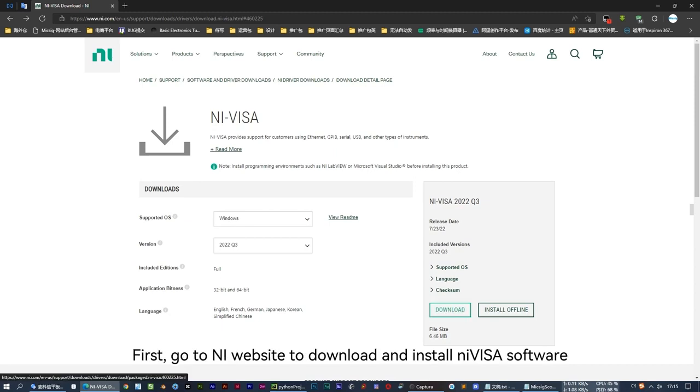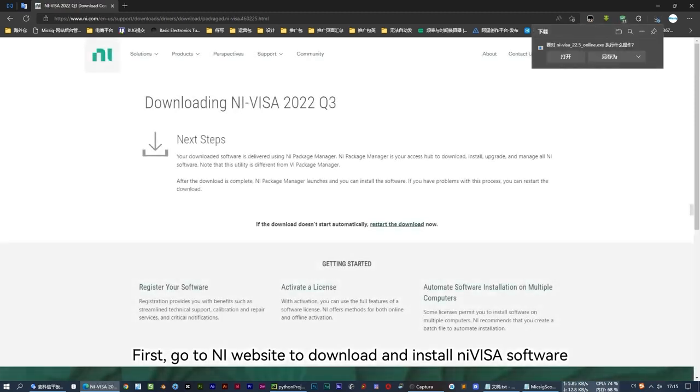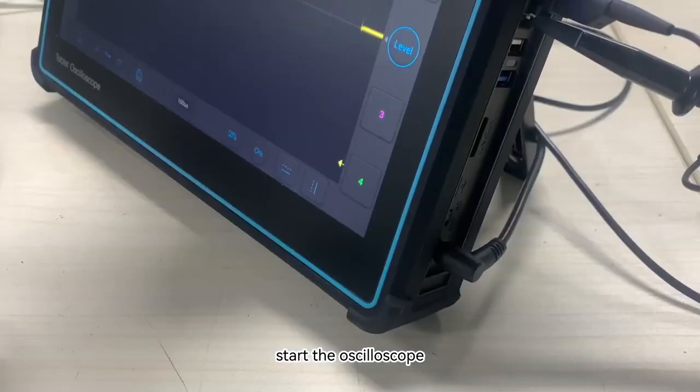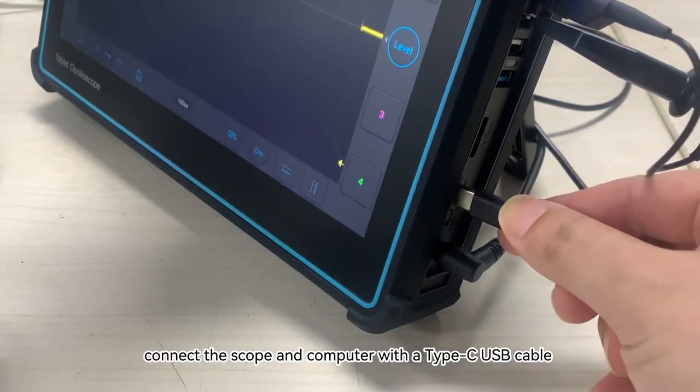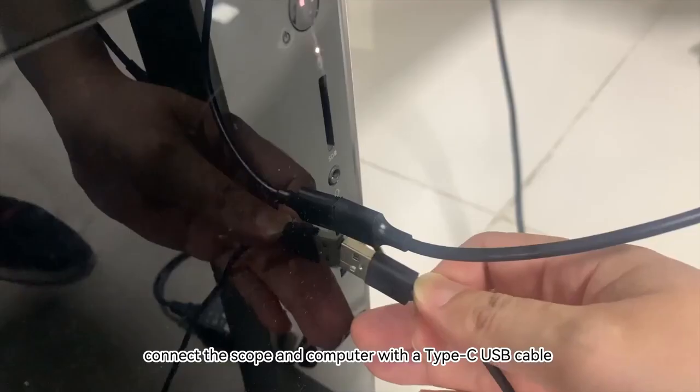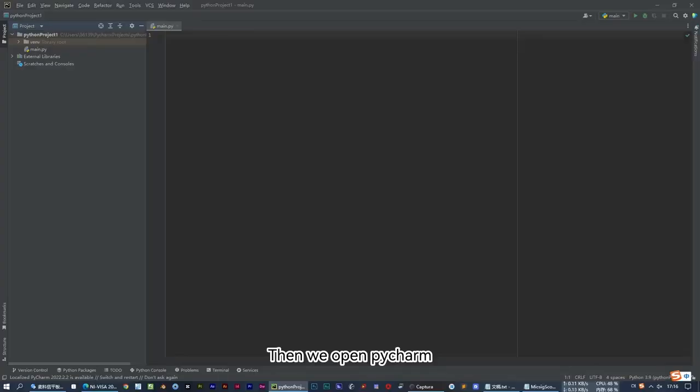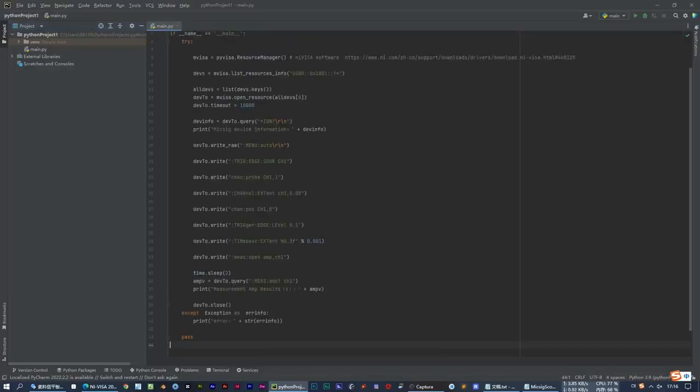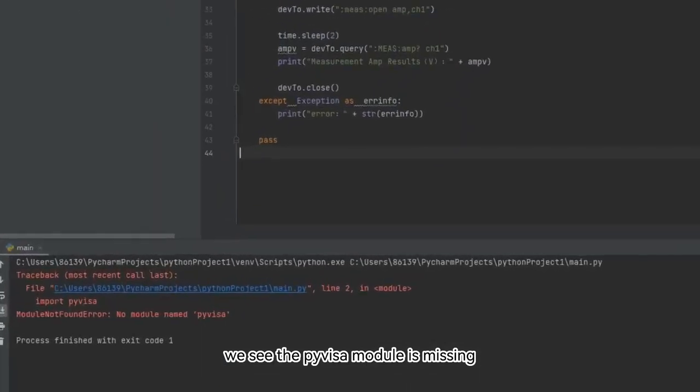First, go to NI website to download and install NI VISA software. Start the oscilloscope. Connect the scope and computer with a Type-C USB cable. Then we open PyCharm. Enter the sample code to run. We see the PyVISA module is missing.